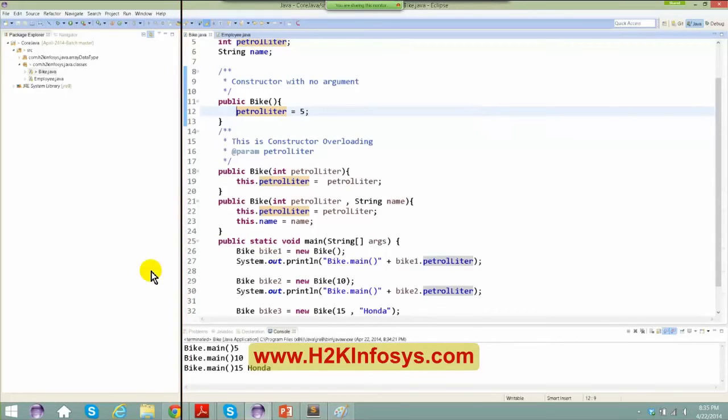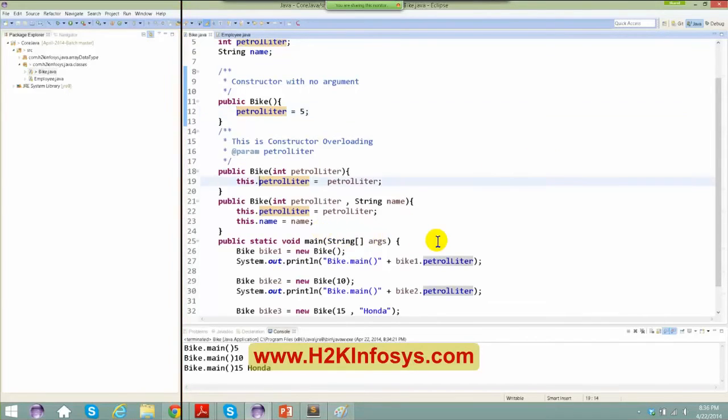To be honest, your voice is pretty feeble, maybe an issue with the speaker or the mic. Can you hear me now? I can, yeah. My question is, when you were getting the same value without using this dot petrol liter, what is the purpose of this dot?